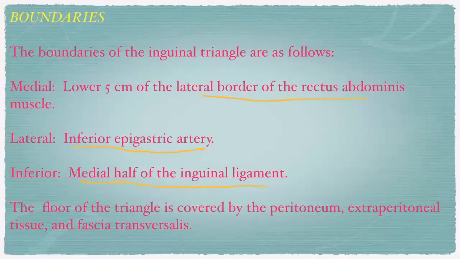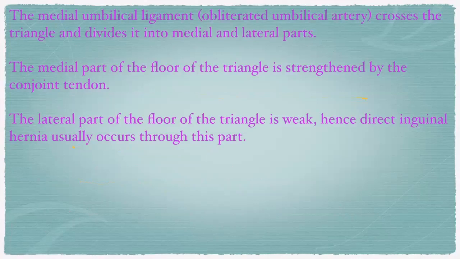The floor of the triangle is covered by the peritoneum, extraperitoneal tissue, and fascia transversalis because this is from the inner aspect. The medial umbilical ligament, the obliterated umbilical artery, crosses the triangle and divides it into medial and lateral parts. The medial part of the floor of the triangle is strengthened by the conjoint tendon. The lateral part of the floor of the triangle is weak, hence the direct inguinal hernia usually occurs through this part. So the direct inguinal hernia occurs through the Hesselbach's triangle.